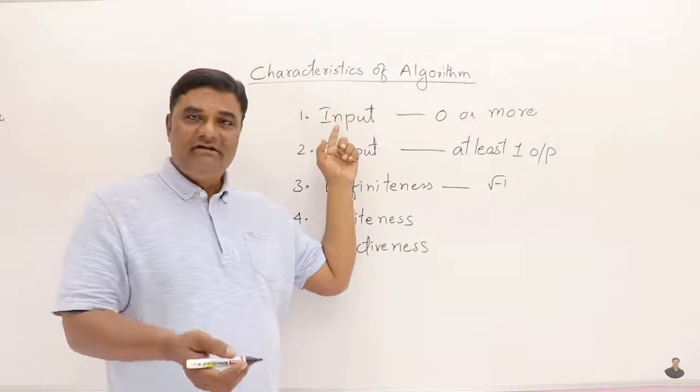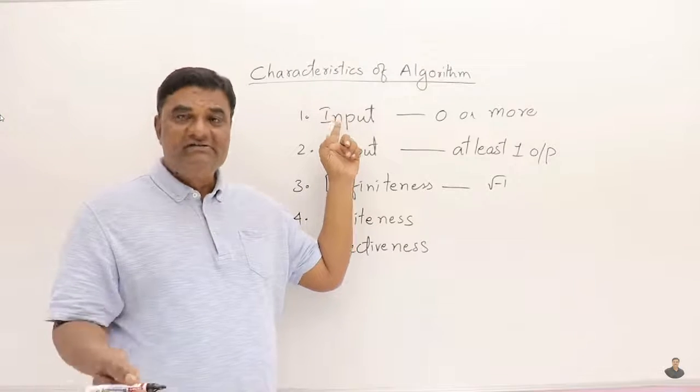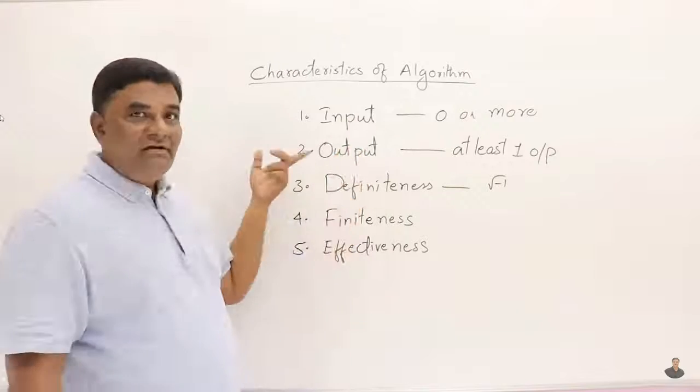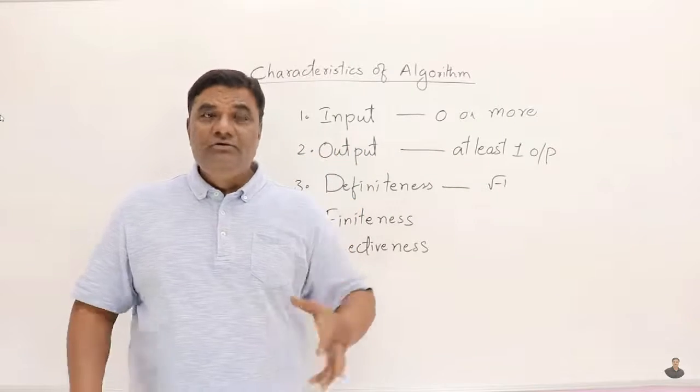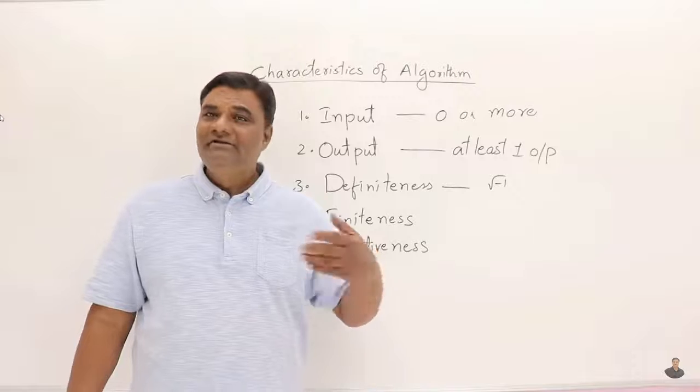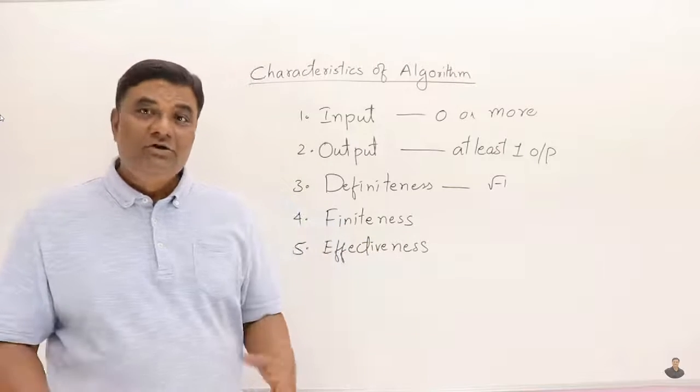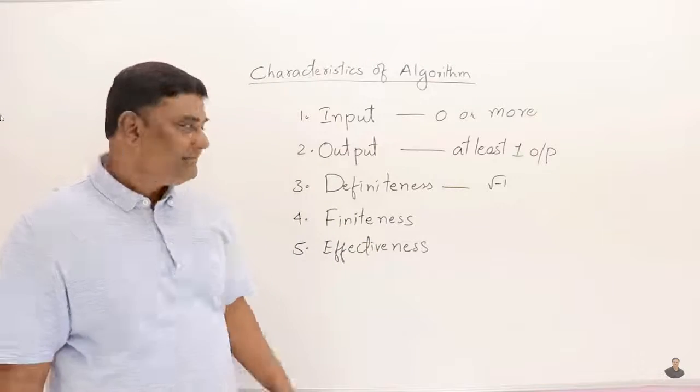The chemical experiment needs some chemicals and apparatus, the physics experiment needs instruments, and the recipe needs some ingredients. Then the objective of that procedure is to give some result. If you are cooking and cooking, but no dish is prepared, that is nothing. If you are doing some chemistry experiment, but no solution is obtained, no, there must be some solution. So definitely there must be at least one solution.